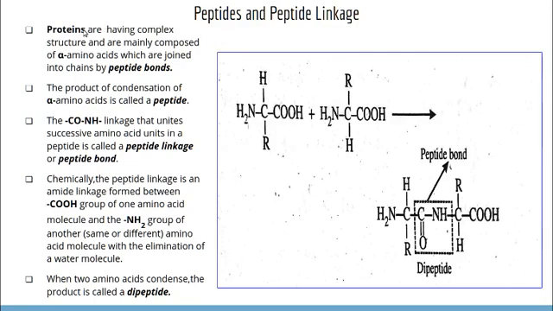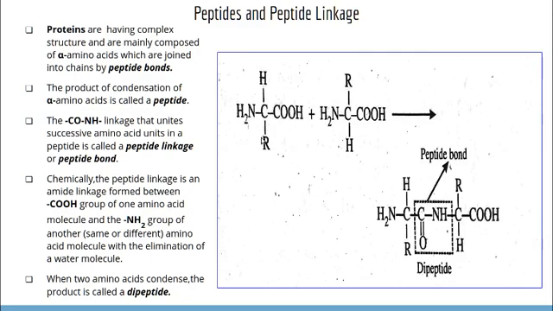See, proteins have a complex structure and are mainly composed of alpha amino acids, which are joined into chains by peptide bonds. We know that alpha amino acids have a COOH functional group and an amino group on the alpha carbon. This is the alpha carbon.